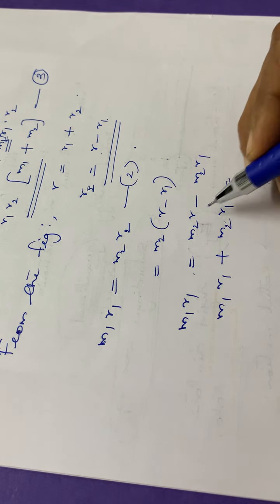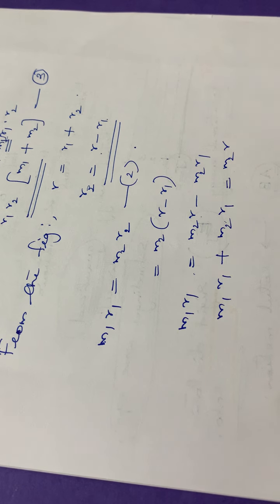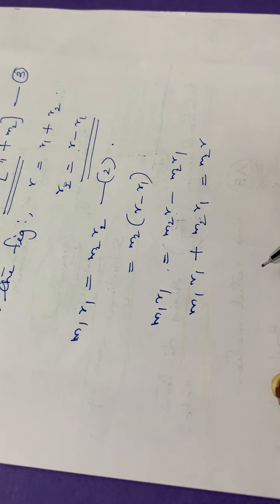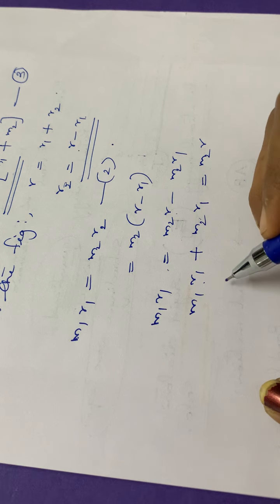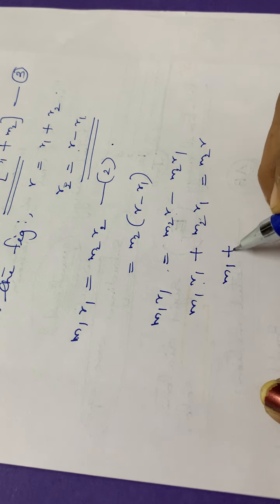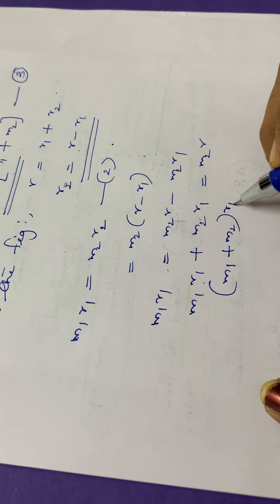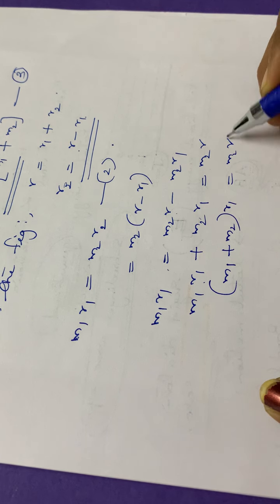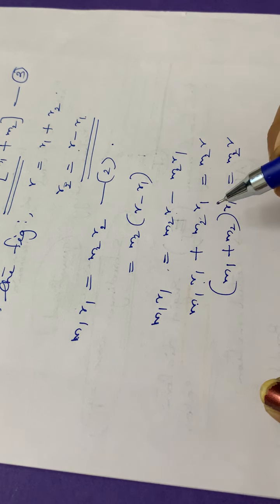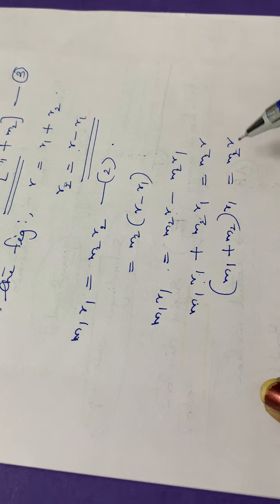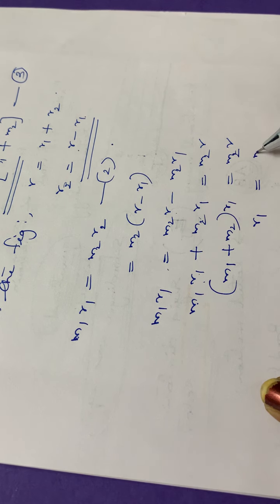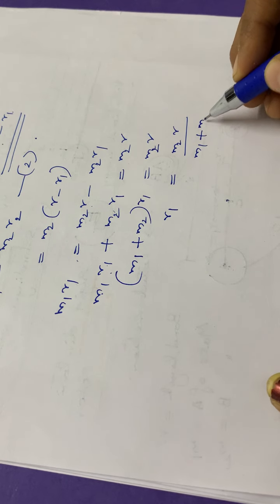M2 R1 is equal to M2 R. So from this equation we can write it as, taking the common outside, that is M1 plus M2 into R1, that is equal to M2 R. Okay, M1 plus M2 into R1 is equal to M2 R. So again R1 is equal to M2 R divided by M1 plus M2.